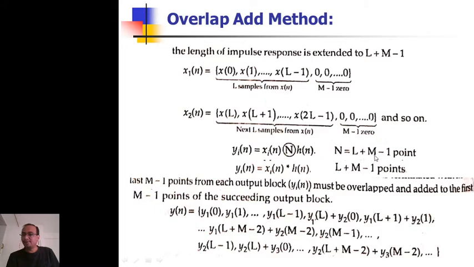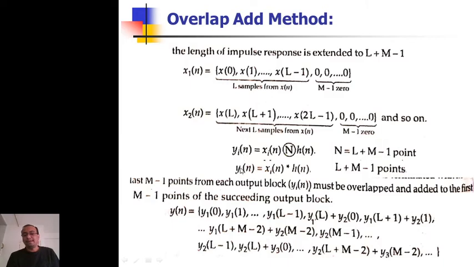N equal to L plus M minus 1 points. Each x_i(n) circularly convolved with h(n) gives me the answer y_i(n), which is the same as x_i(n) convolved with h(n). So this is section convolution: x1(n) convolved with h(n), x2(n) convolved with h(n), like this.